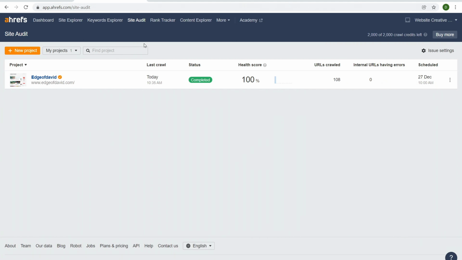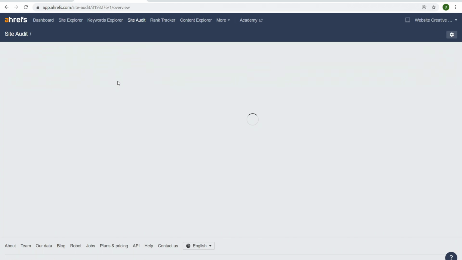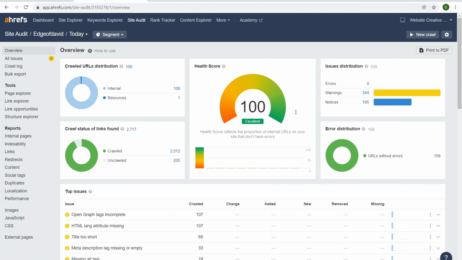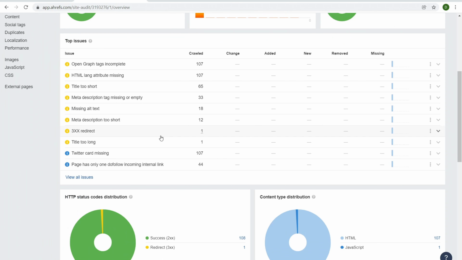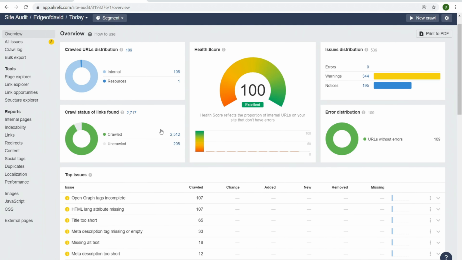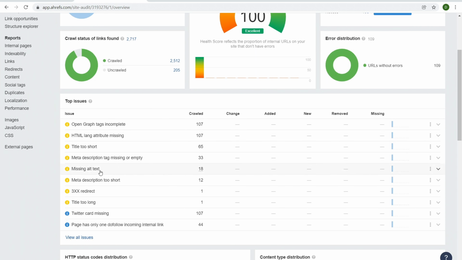Now, if we come over here to the site audit, now we have a broad overview about your site health score, status, URLs crawled, etc. Now, if we click into it, okay, it's going to give us a broad health score, issue distribution, errors, warnings, notices, error distribution, top issues right down here. So I personally like the site audit from Ahrefs, much more detailed, particularly this right here. I love the top issues, meta description, title too short, etc.